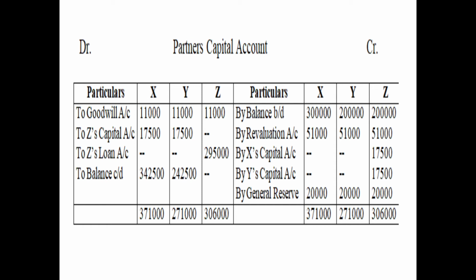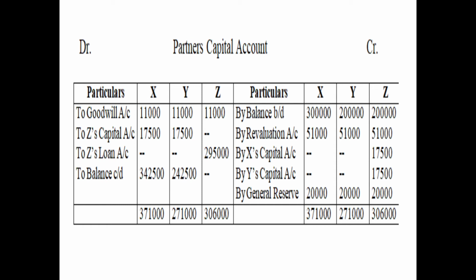Then whatever increases the capital balances will be shown on the credit side, and whatever decreases it will be shown on the debit side. So on the credit side, we have also shown by revaluation, that is the amount of profit, 51,000 to X, 51,000 to Y and 51,000 to Z. Then also on the credit side, we have shown the share of goodwill of the retiring partner, which he is getting from X and Y.